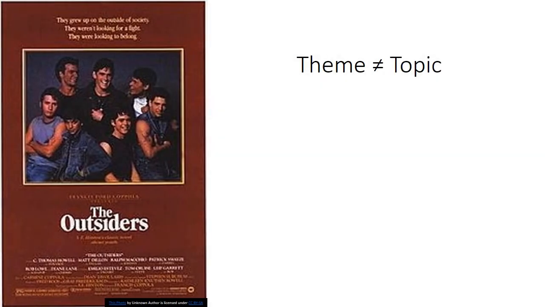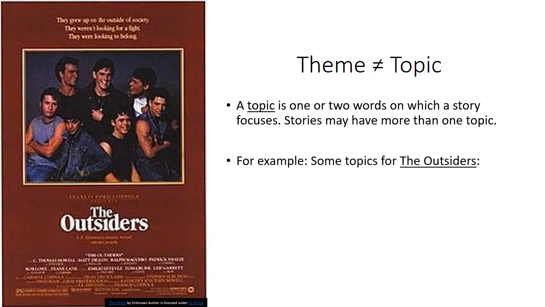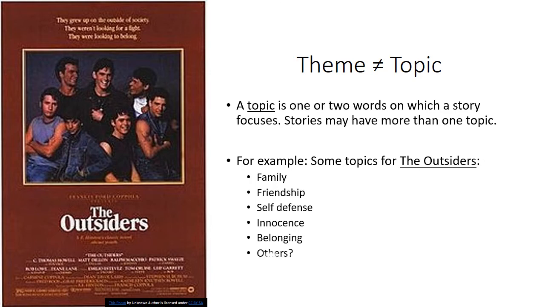Now, theme is very different from topic. When we talk about topics, we're talking about one or two words on which a story focuses, and stories or texts may have more than one topic. For example, some topics that are discussed in The Outsiders are family, friendship, self-defense, innocence, belonging. What are some other topics that are discussed in The Outsiders? Some of those other big ideas.